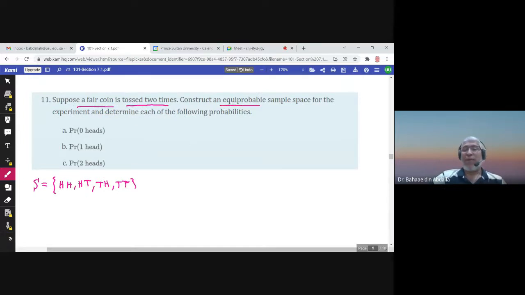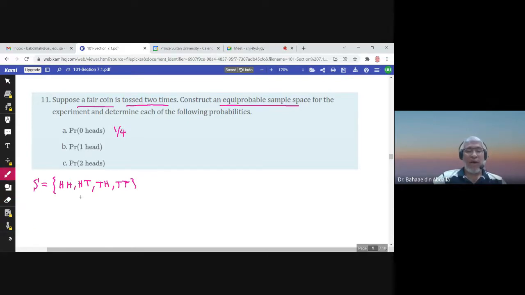Construct an equiprobable sample space. This is an equiprobable sample space because the probability of each outcome is 1 over 4 for the experiment, and determine each of the following probabilities. 0 heads. 0 heads, TT. So this is 1 over 10. What 10? Sorry, 4.